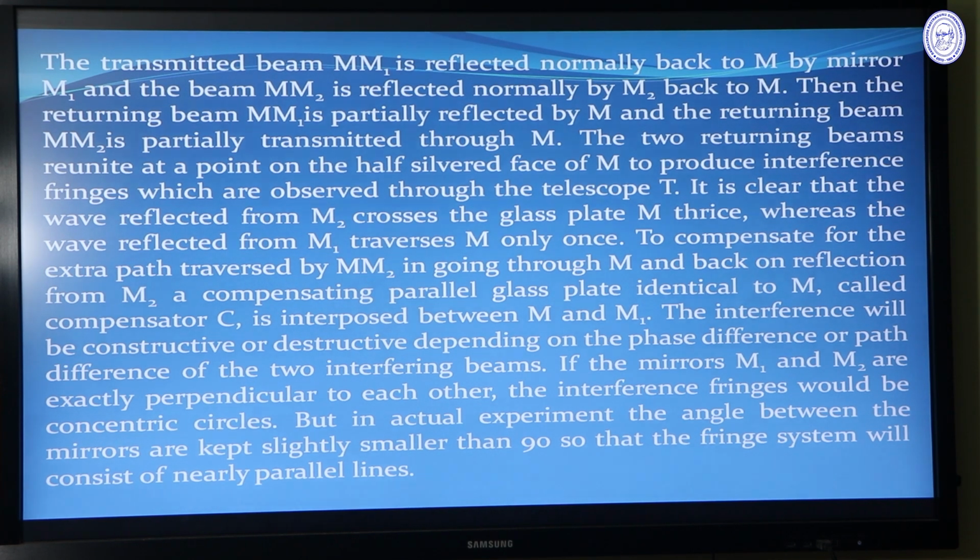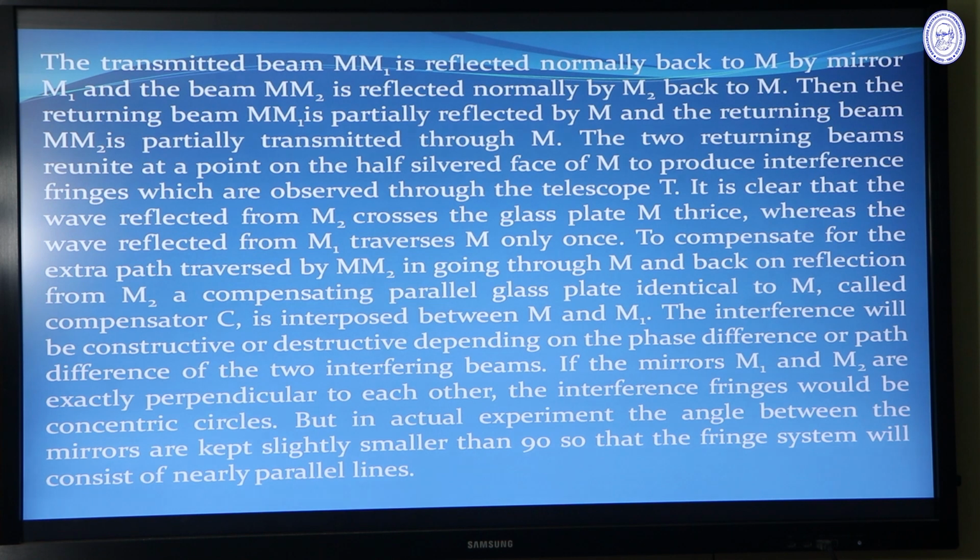It is clear that the wave reflected from M2 crosses the glass plate M thrice, while the wave reflected from M1 traverses M only once. To compensate for the extra path difference by M2 in going through M and back on reflection from M2, a compensating parallel glass plate identical to M, called the compensator C, is interposed between M and M1.